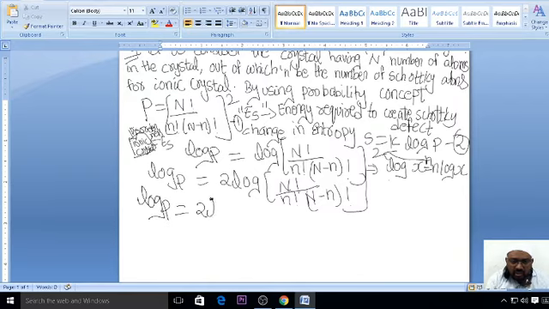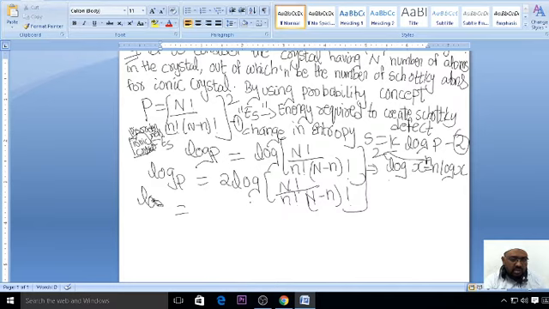Log of capital N factorial. What we have written in the previous case, the same thing that we are going to repeat here. We will just write it down as it is.